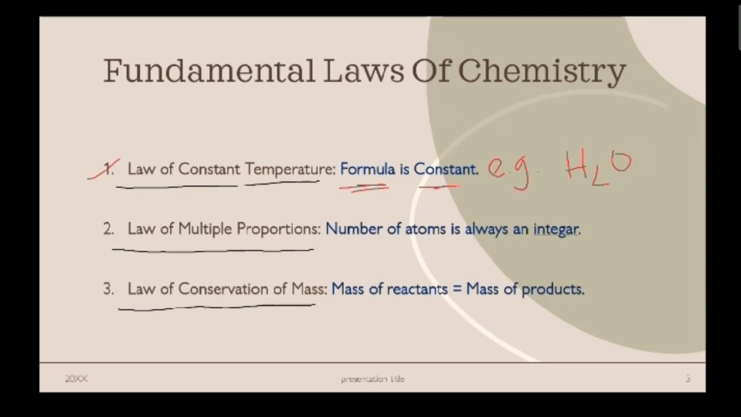The next law is law of multiple proportions. This law means that if a compound is formed by two or more elements, the number of atoms is always an integer. Integer means whole number or a number that is not a fraction.